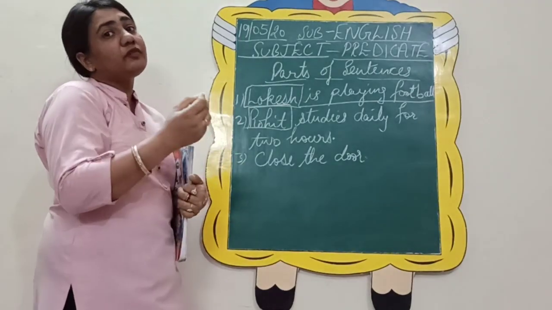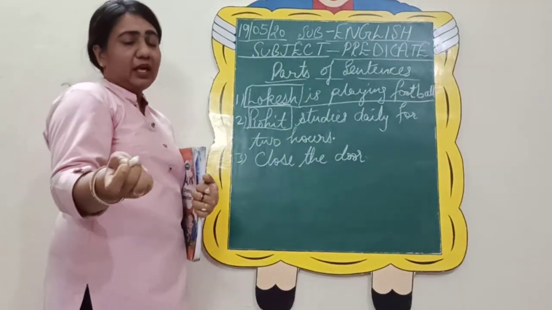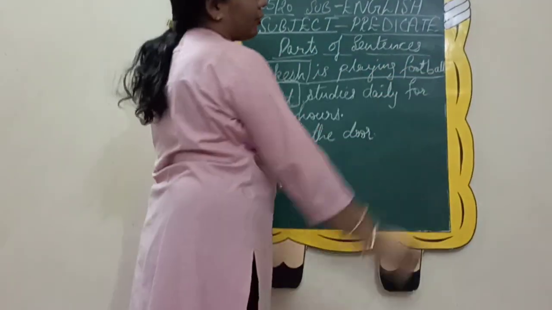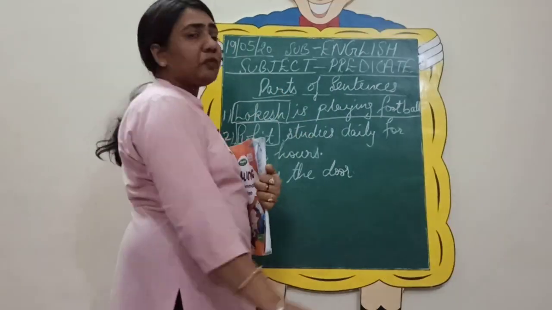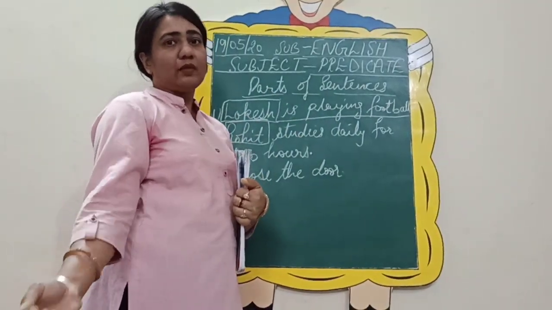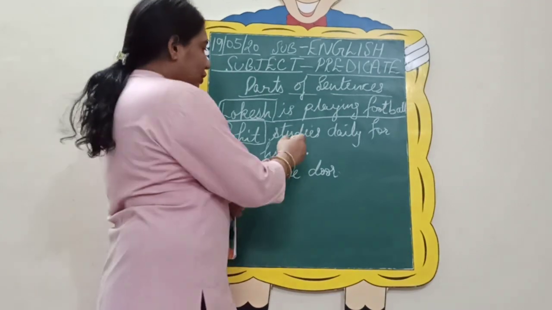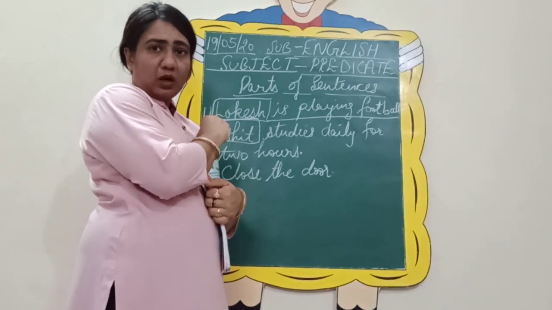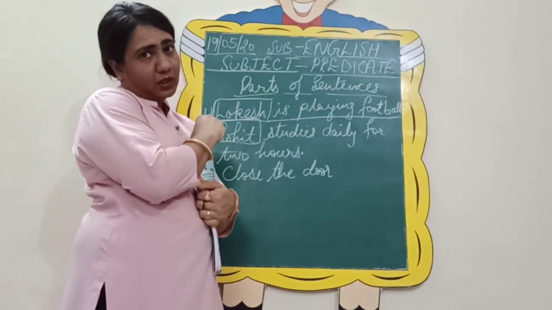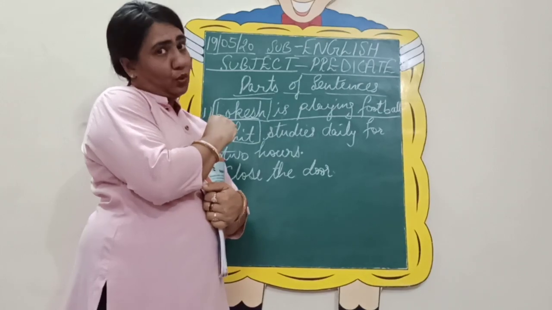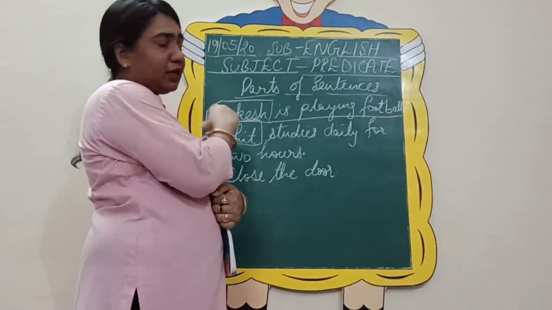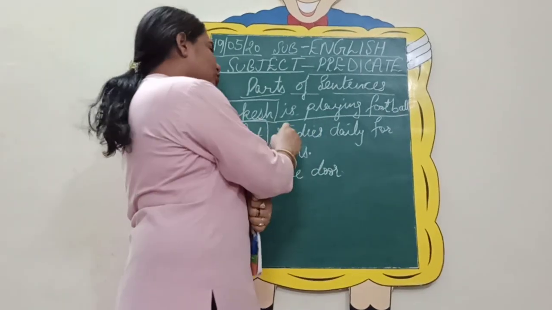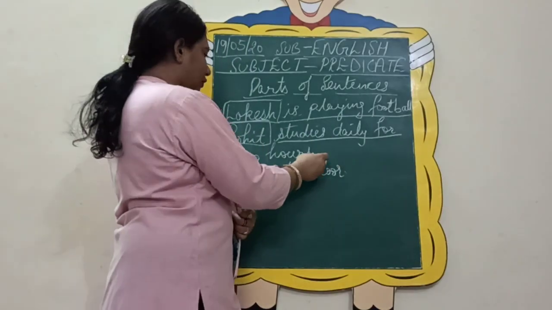And now the rest of the part is your predicate, which includes, I have already told you, a helping verb, a main verb or your object. So now this helping verb can be optional also. It's not necessary that every sentence should have a helping verb. So just see the sentence. Studies. What is studies? Is it your helping verb? Is it any auxiliary like is, are, am, was, were, has, have, will, shall? Is it so? No. So this means this is always optional, and since in this sentence we don't have one, we'll start with the main verb directly. So the rest of the part starting with your verb is what?